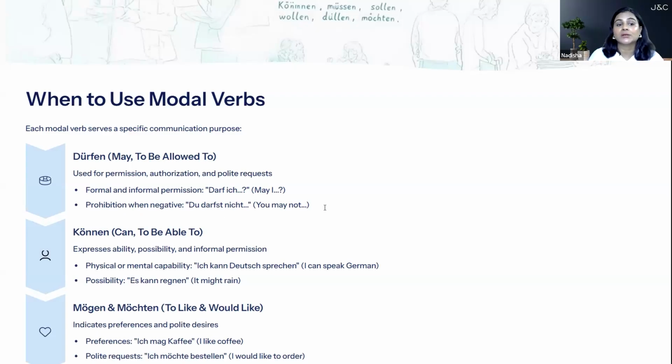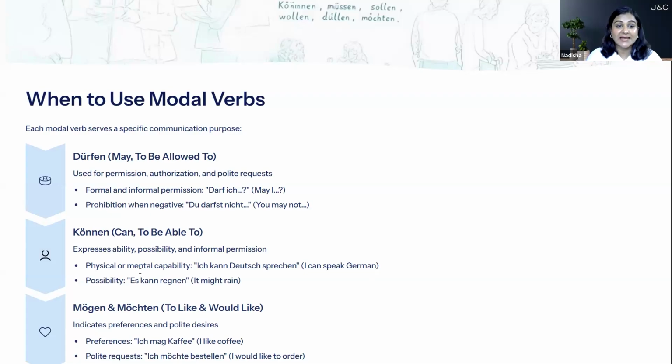The next one is können. Können is used for ability, when you are able to do something, like I am able to help you, I can swim, I can help you, I can speak German. All these things are my ability to do something. So können is can or to be able to. It expresses ability, possibility, and informal permission. Let's see the example. Ich kann Deutsch sprechen. I can speak German. Ich kann Deutsch sprechen. So that is my ability to do something. Ich kann dir helfen. I can help you. Again, that's the possibility or ability to do it.